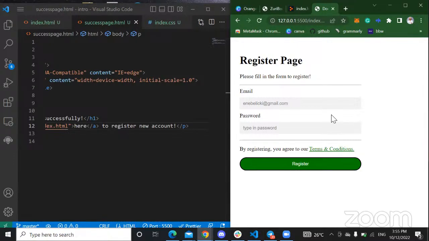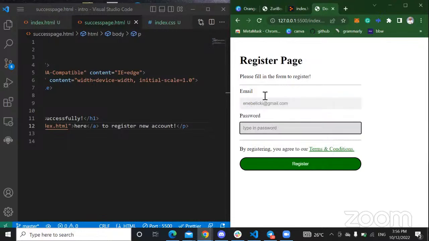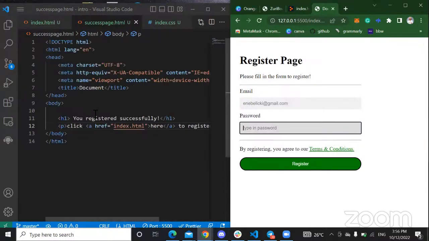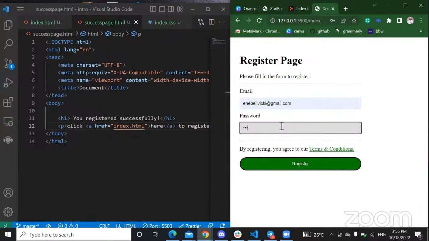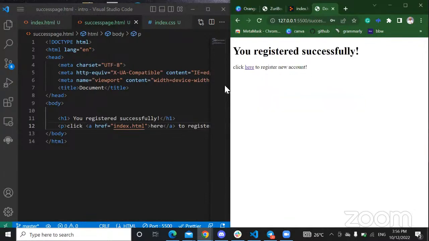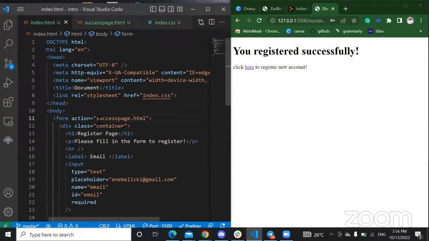So I see your request about having the correction for the other assignments. That's actually a great idea. So we'll make our time for that, right? But for now, I hope you really understand how to use the success page. So it's just register, put in your password, register, and voila, you registered successfully. And that can be achieved by simply adding the success page.html to the action, right? And that is as easy as that.